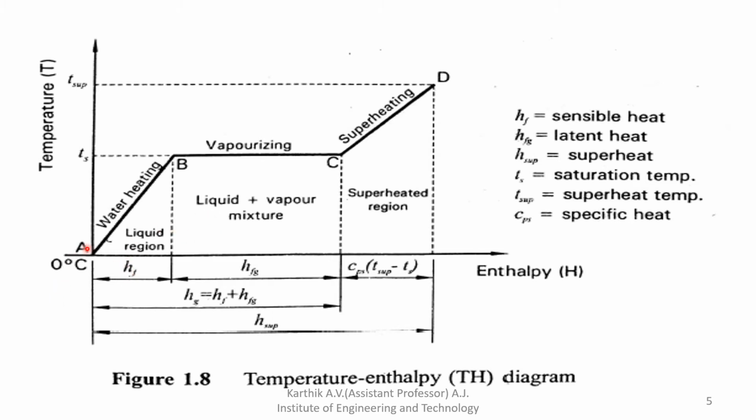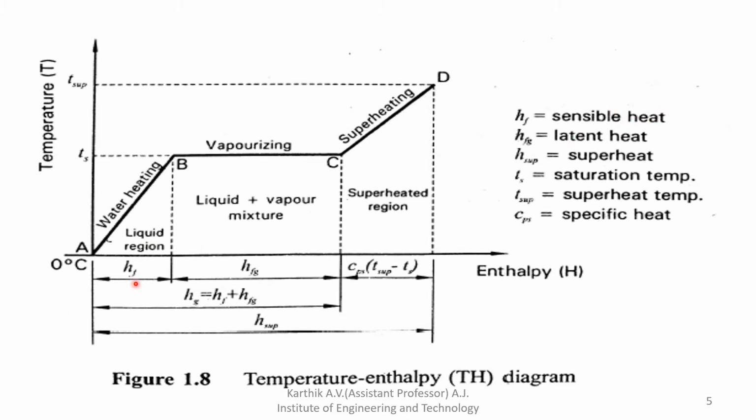Initially the water is at 0 degree Celsius. If you add heat to the water, what happens? The water slowly gets heated and its temperature rises. Along with the rise of temperature, enthalpy also rises, and it reaches the saturation temperature. So this portion, A to B, is called sensible heat.